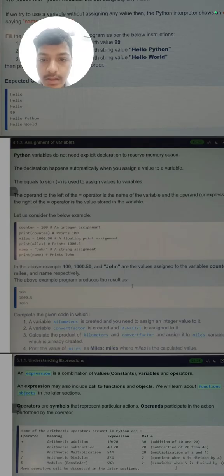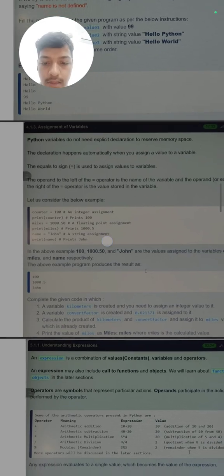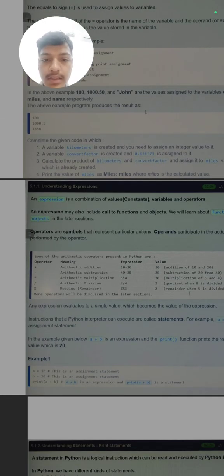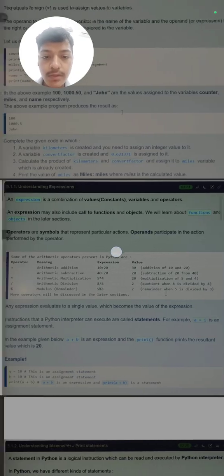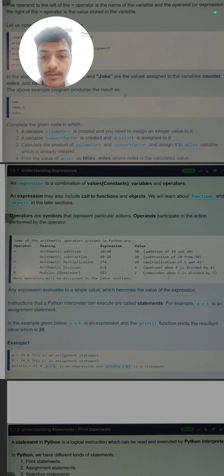Next, assignment of variables. As I have told you, assignment of a variable is done by the equal to operator. The equal to operator is used to assign the value. What is an expression? An expression is a combination of value, constant, variable and operator. For example, a is equal to b plus c is an expression. A combination of value, constant and variable is an expression, like (a plus b) whole square is equal to a square plus b square plus 2ab. Expressions may include calls to functions and objects. We will learn about functions and objects in a later section.